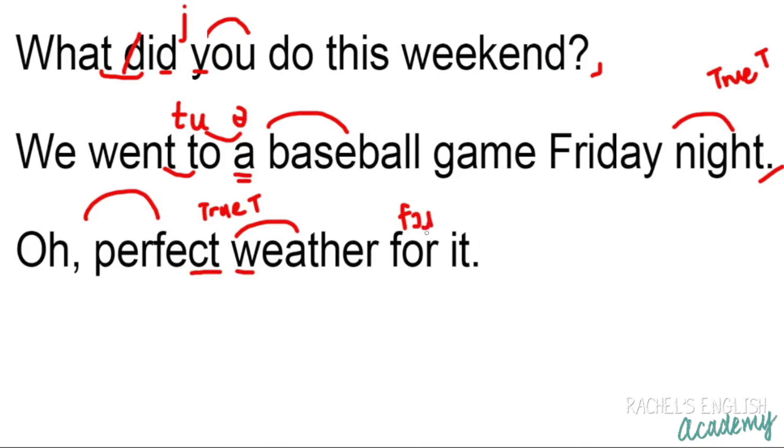For, with the R combination. Perfect weather for it. She could have reduced it, but it's also okay that she didn't. For it. Stop T. And the R links into the beginning vowel I, for it, so that there's no break, which is what we want between all words in a thought group. Oh, perfect weather for it.